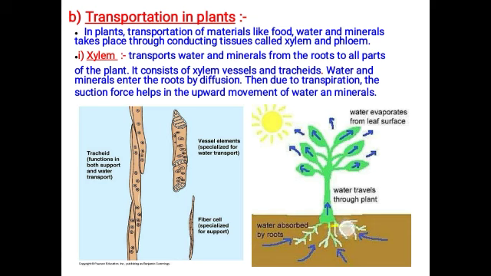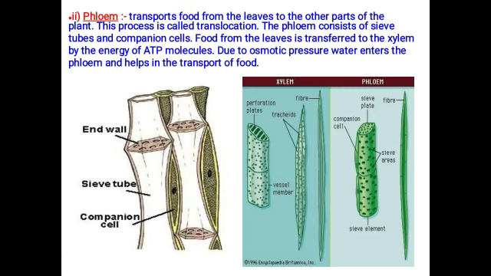So here is the root which consists of minerals and water which are absorbed by the plant, and it is transported to all parts of the body, and by the sun's rays the water gets evaporated from the leaf surface. The process from the root to the leaf is what happens in the xylem, that is, transport of water and minerals from the root to all parts of the body. Now let us move to the phloem. Phloem transports food from the leaf to all parts of the body of the plant.